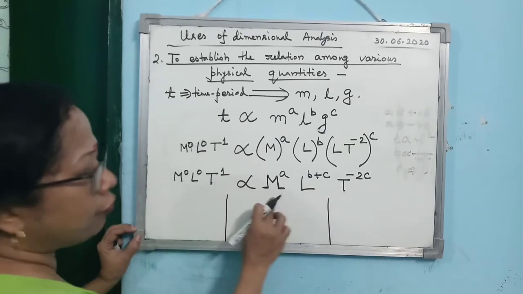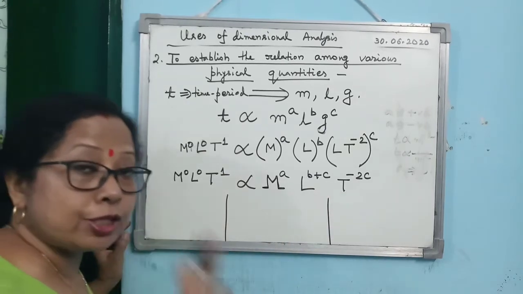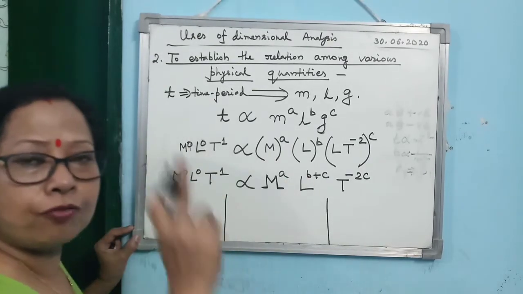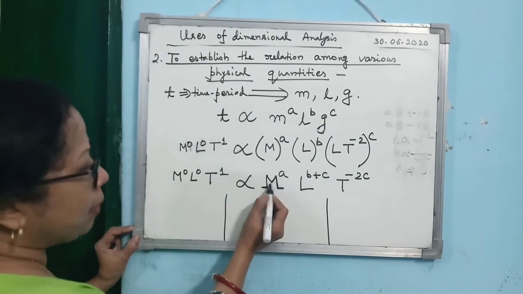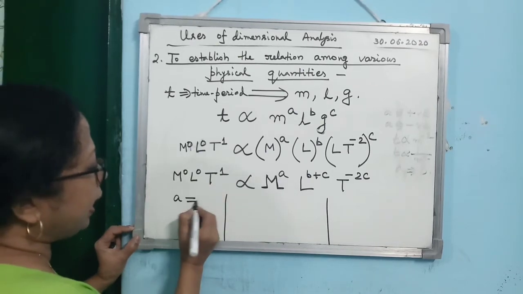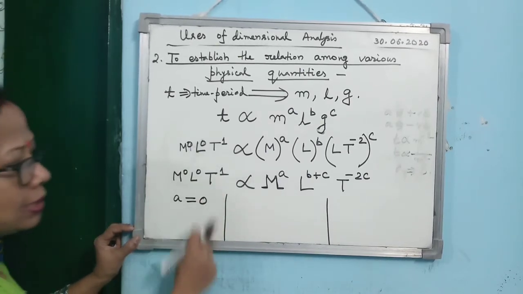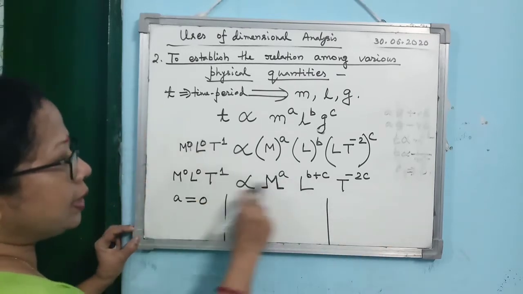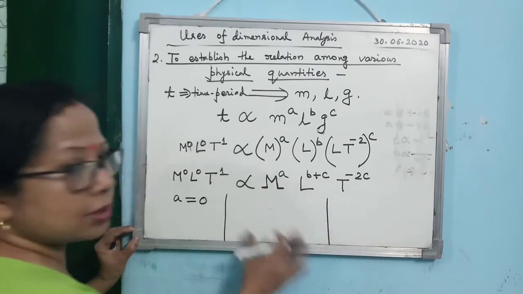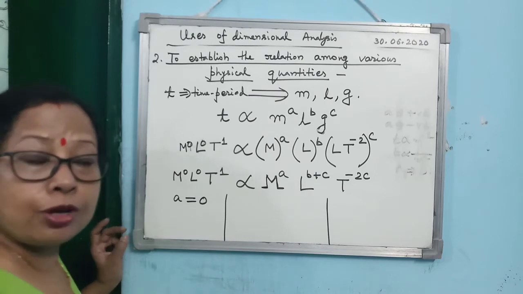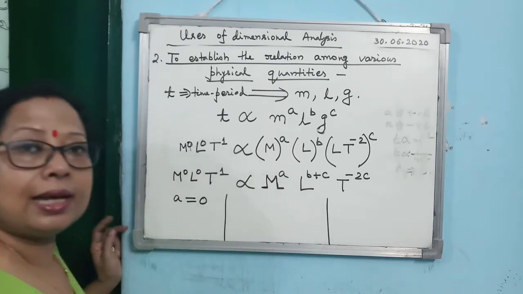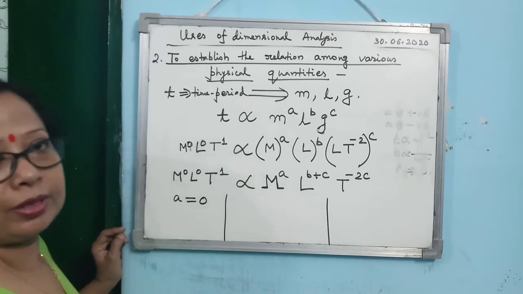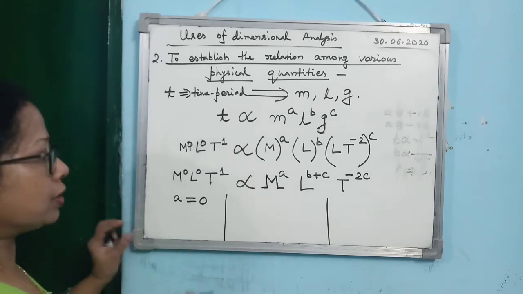Equate the power of M, because the dimension of both the sides should be equal, and dimension means what? Power of MLT. So if I equate the power of M, what are you getting? A equal to 0. This is the way: you make 3 columns and write down the 3 equations, equating the powers, in 3 columns. If you follow this instruction, you will find it easier to solve any numericals given to you. That's why I am giving this kind of instruction.